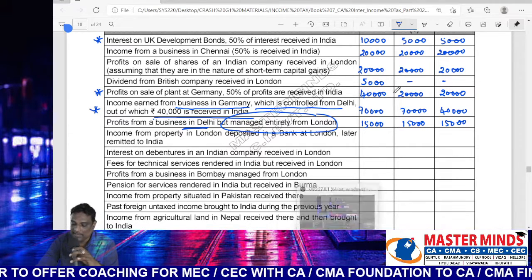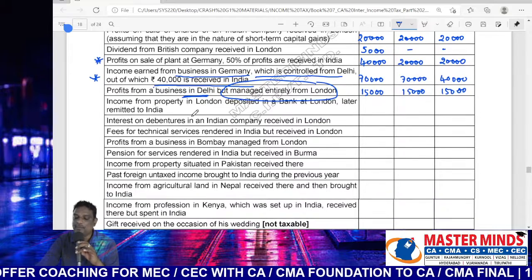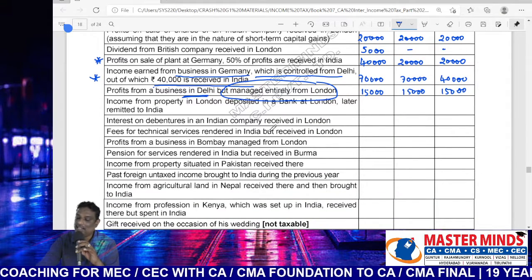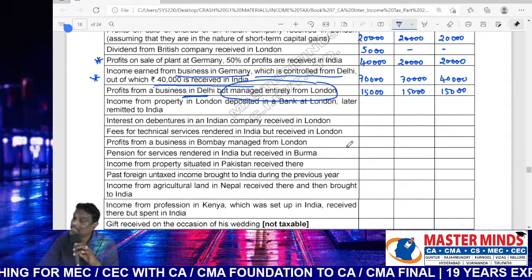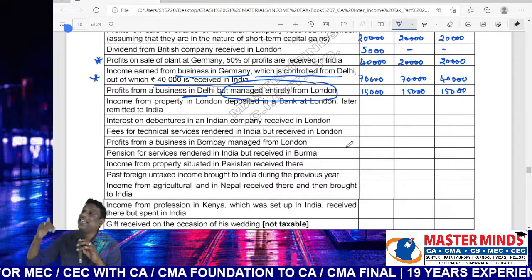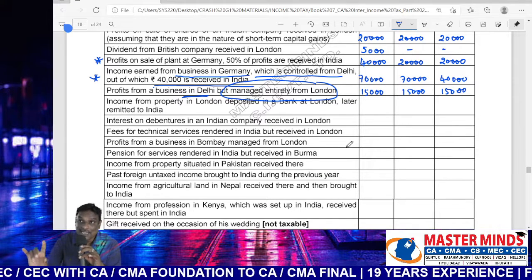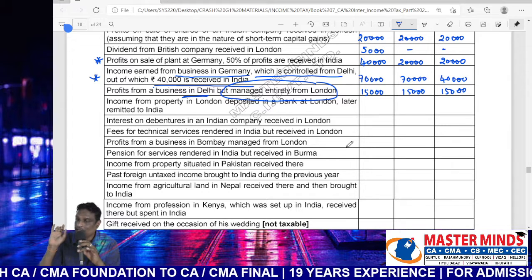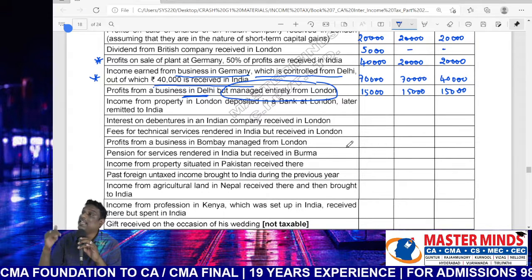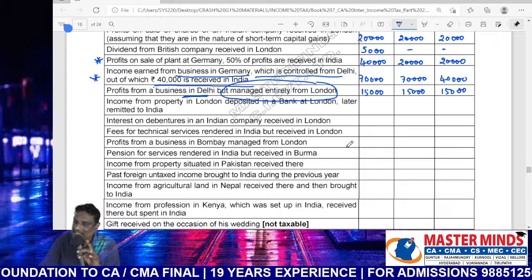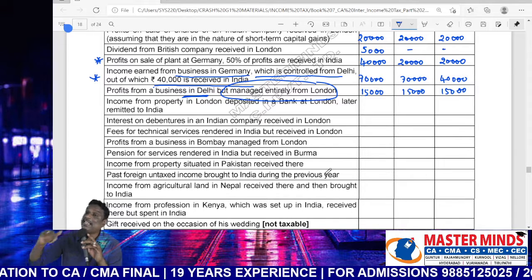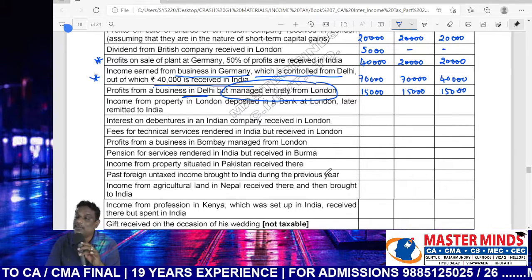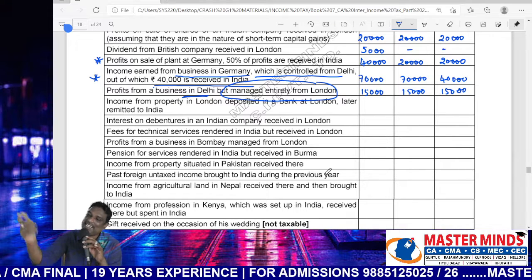Okay, next point. Income from property in London, deposited in a bank at London. Deposited in a bank at London, sufficient. Income from property in London, earnings located outside, deposited in a bank at London, automatically the receipt also located outside.